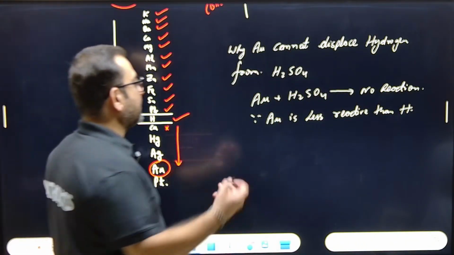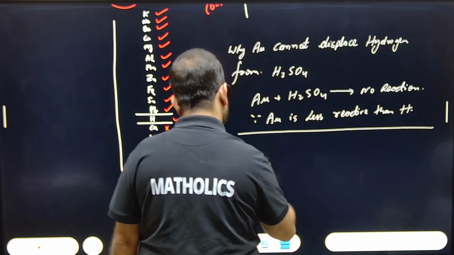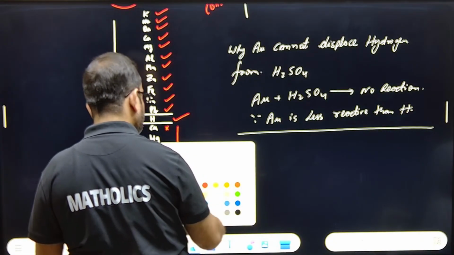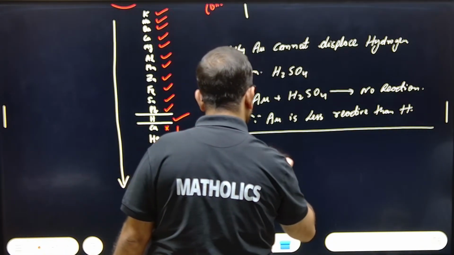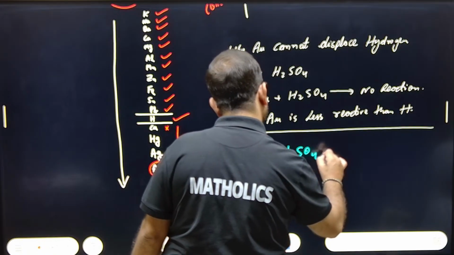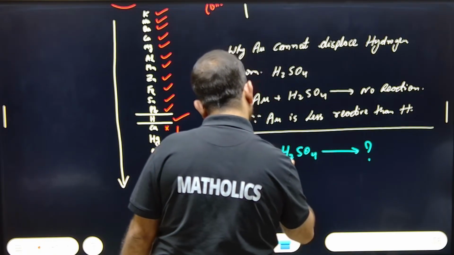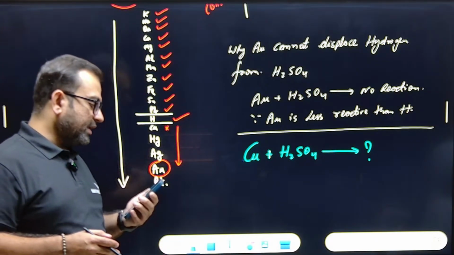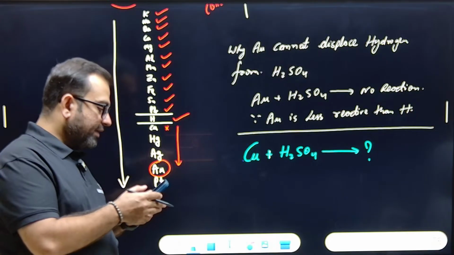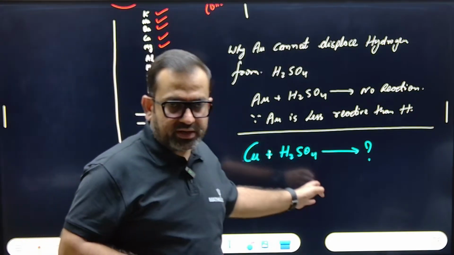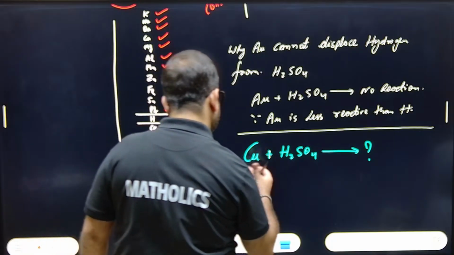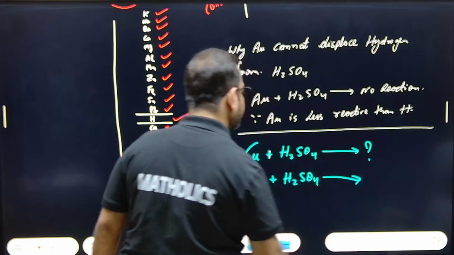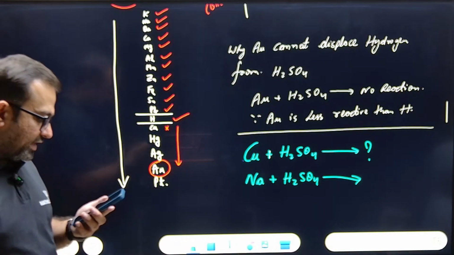Same goes with copper. If I write Cu plus H2SO4 gives what? Tell me. Come on. Copper plus sulfuric acid gives what? Anyone in the comments? What is the reaction when copper reacts with sulfuric acid? What is the reaction when sodium reacts with sulfuric acid? Both of these reactions?